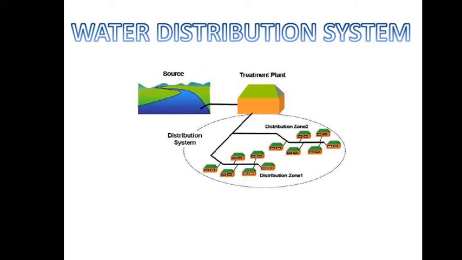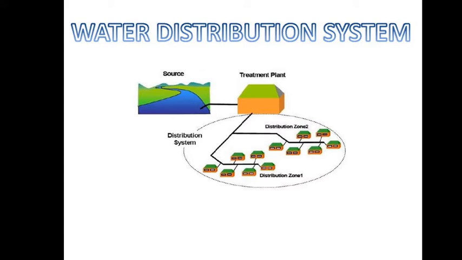Next, the repairing or replacing work of the distribution system should not cause obstruction to road traffic. Next, the pipe carrying the drinking water must be laid at least 1 meter away from or above the sewer line, and the leakage at the joints must be minimum. So these are some basic requirements of the distribution system, for the regular and pressurized water supply for the community and industrial areas. This water distribution system has some objectives.